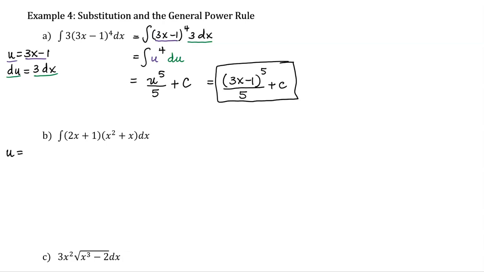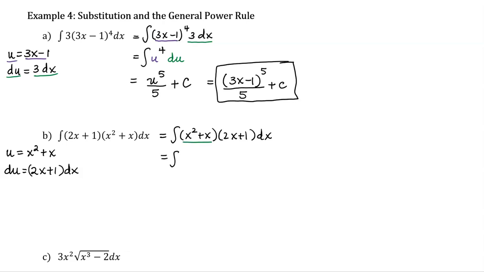On the other hand, if we choose u to be x squared plus x, then when we calculate du, we would have (2x plus 1) with the dx on the end. So I make sure to wrap that 2x plus 1 in parentheses, which is perfect because I do have a 2x plus 1 with a dx on the end. I'll briefly rearrange this integral so that the substitution is clearer. And now let's start substituting. So I'm going to be replacing the x squared plus x with a u, and I'm going to replace the (2x plus 1) dx with du.